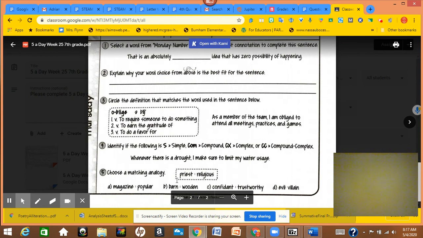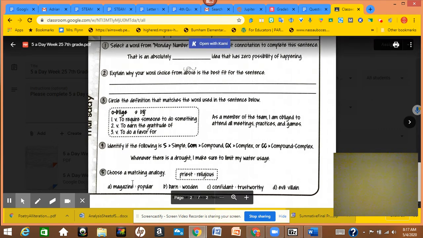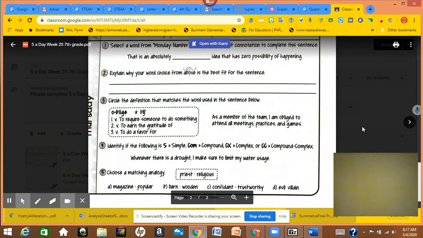So choose one of those. And then the analogy, priest is to religious. So I think religious is describing priest. So that should help you with these. Okay, you might have to look up what a confidant is to figure out that.